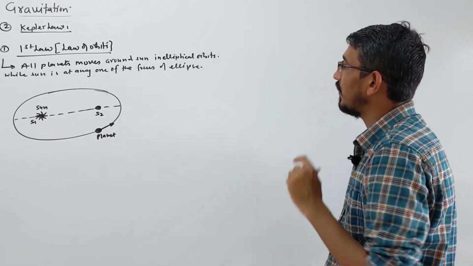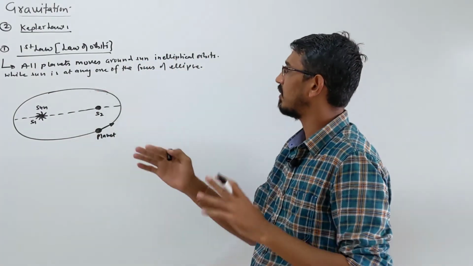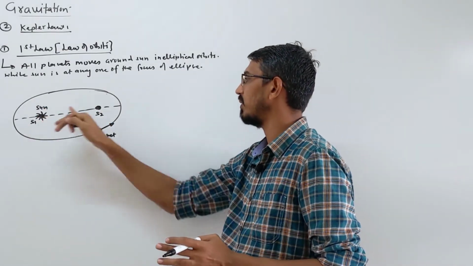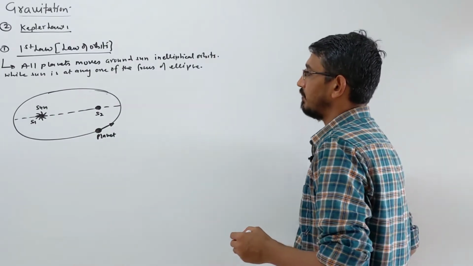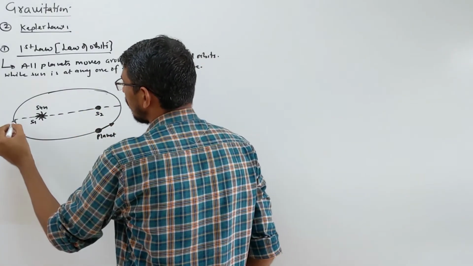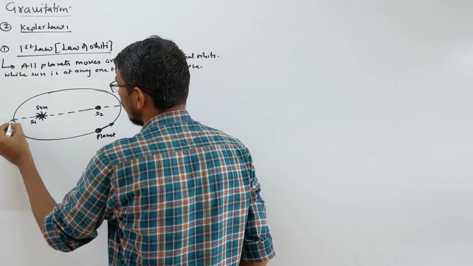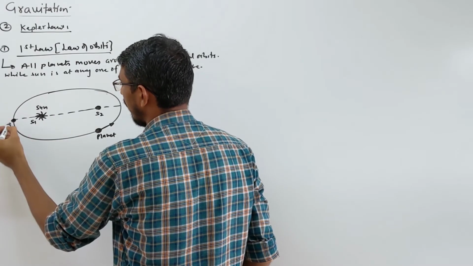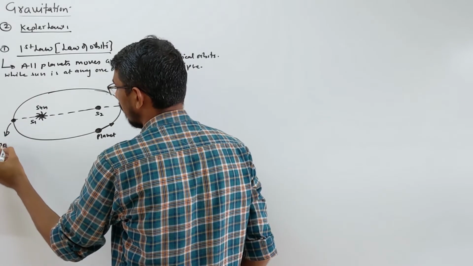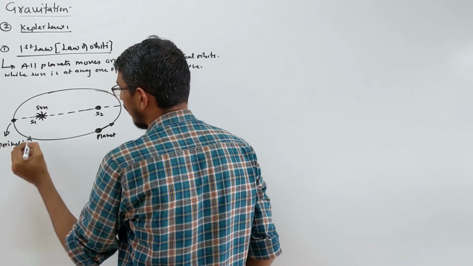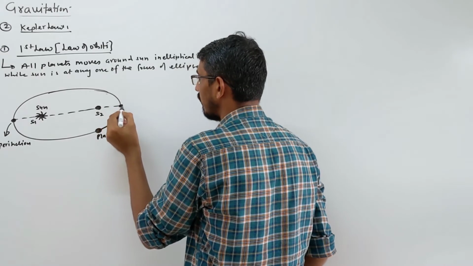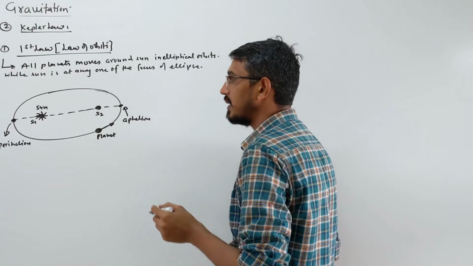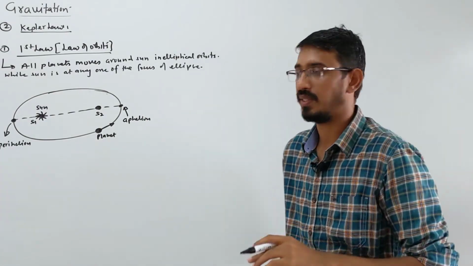Okay, here we talk about a few terms. The first law is very simple, it says that all planets move around the sun in elliptical orbits and the sun is placed at any one focus, either here or here, you can assume. Okay, a few words now. Look here, this point is called what? Perihelion, and this point is called aphelion. These are simply the nearest distance and farthest distance.